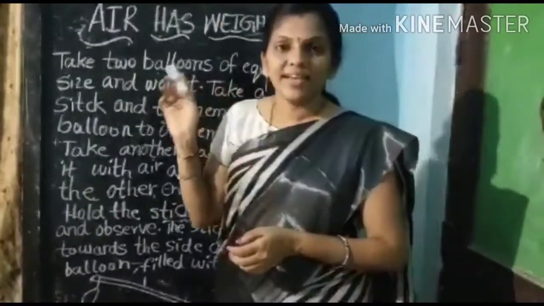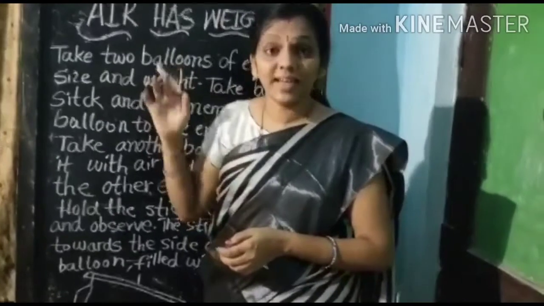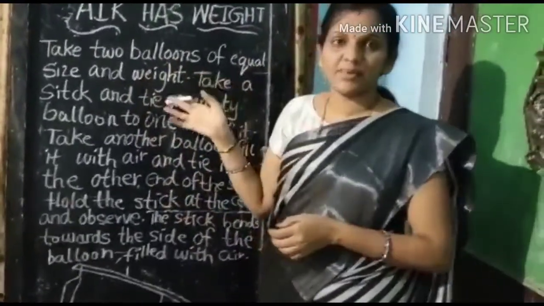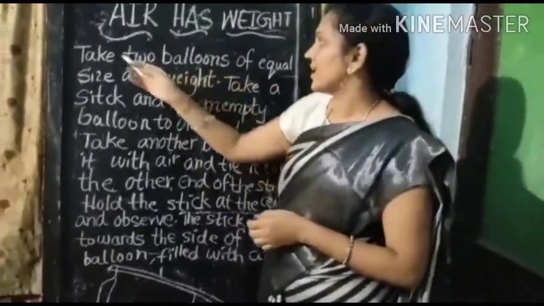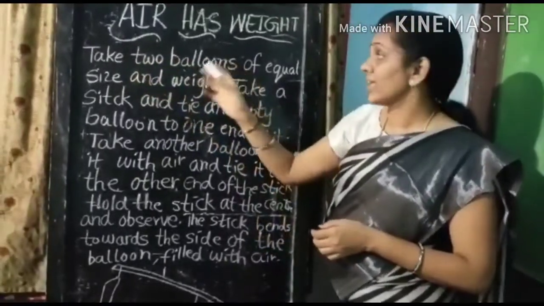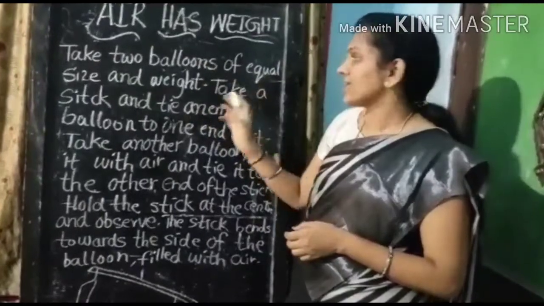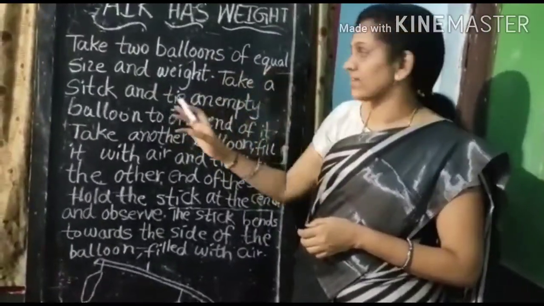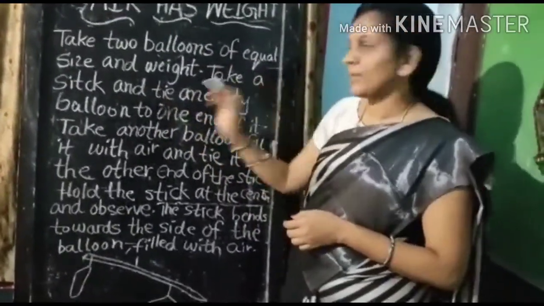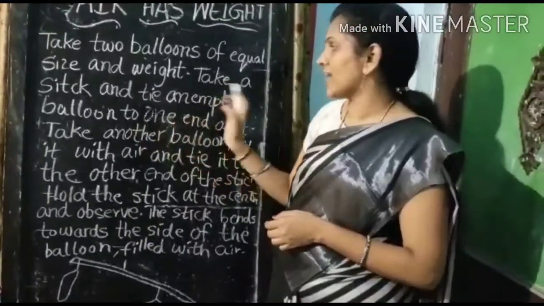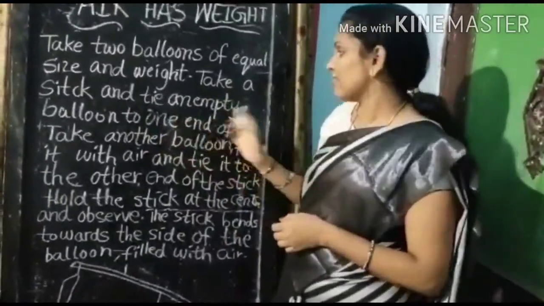Next topic is air has weight. This is an experiment. Take two balloons of equal size and equal weight. Take a stick and tie an empty balloon to one end of it.